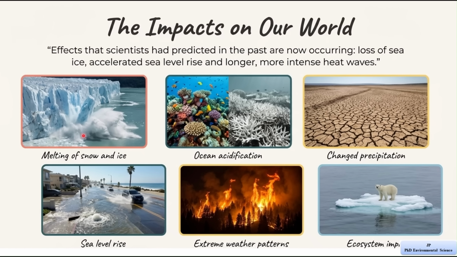First, melting of snow and ice. Due to rising temperatures, ice in glaciers, polar regions, and mountains is melting. This reduces the amount of ice on Earth. When ice melts, it also contributes to rising sea levels. This is one of the clearest signs of global warming.